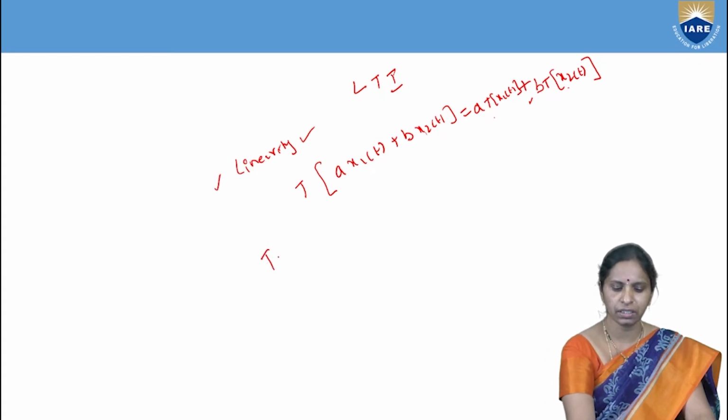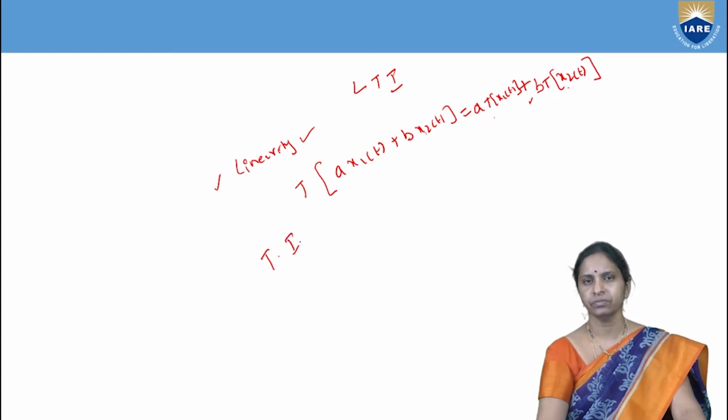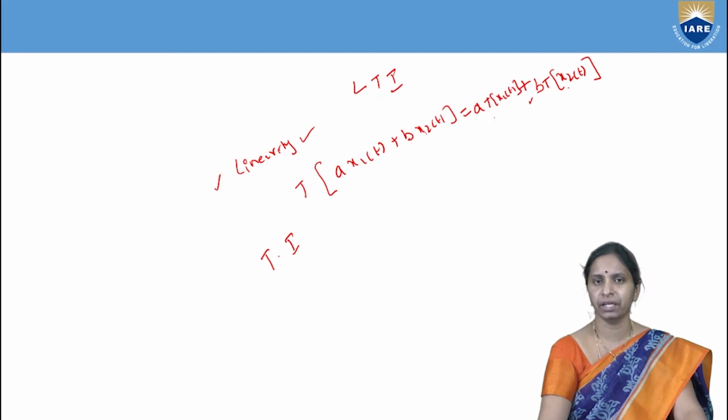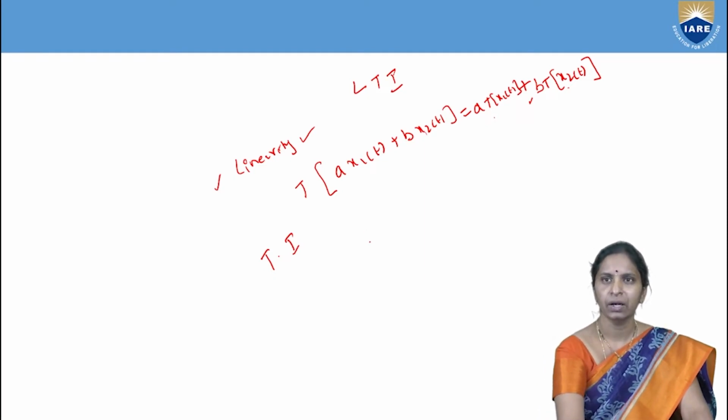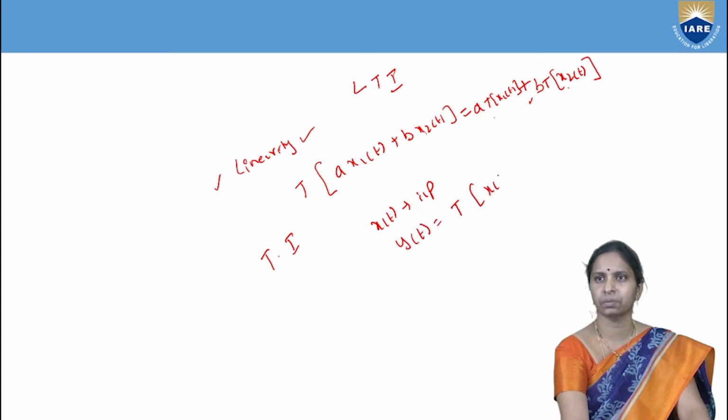Next, what is a time invariant system? A system is said to be time invariant if its input-output characteristics do not vary with time. What does it mean? For example, x of t is an input signal and the response of the system can be written as T of x of t.